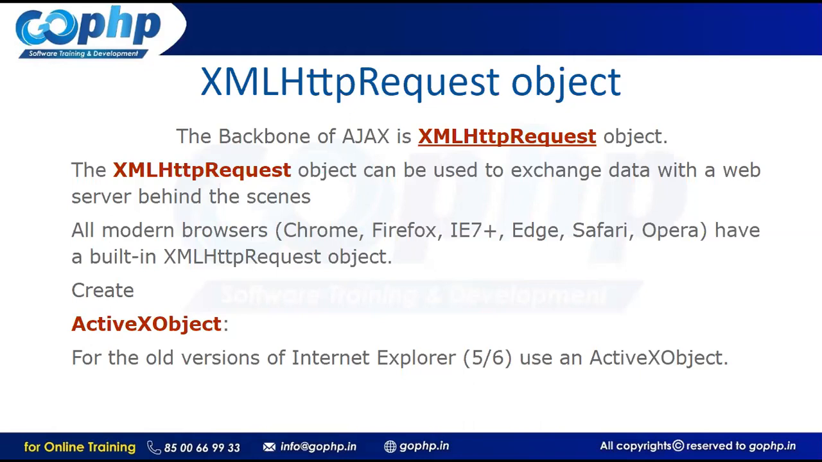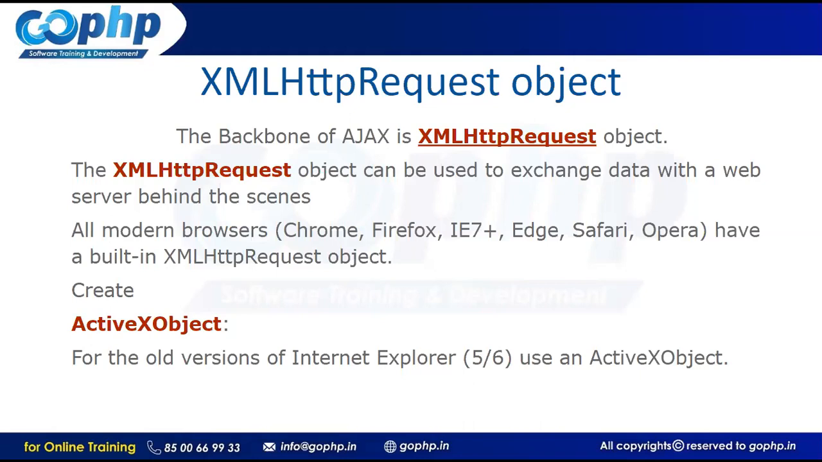So remember carefully. First of all, if you want to work with Ajax, we have to create an object for XMLHttpRequest or ActiveXObject. So when can I create ActiveXObject? If the browser is old, then I have to create ActiveXObject. If the browser is modern, then I have to create the XMLHttpRequest object. How do we know the browser is old or new?